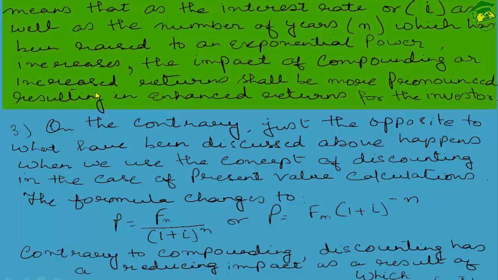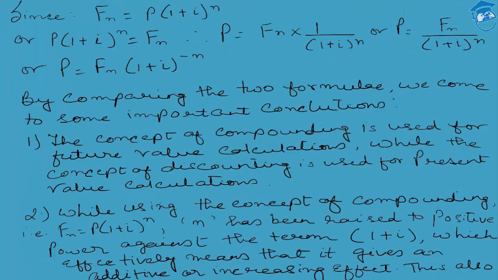At the same time, students, let's get back to the previous slide once again. In the case of compounding, when we are increasing the I and when we are increasing the n, the future value of the present cash flow becomes more and more powerful, more and more increasing in nature, while in the case of the present value calculation, the moment our I is increasing and our n is increasing, more telling is the effect of diminishing, more telling is the effect of reduction of each and every future cash flow. Ultimately, the present value of the future cash flow will be lesser in number.